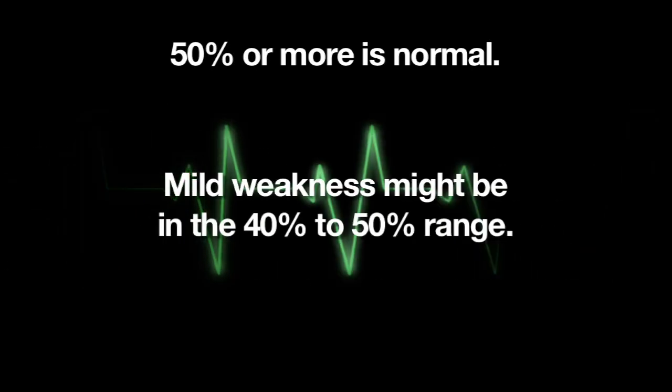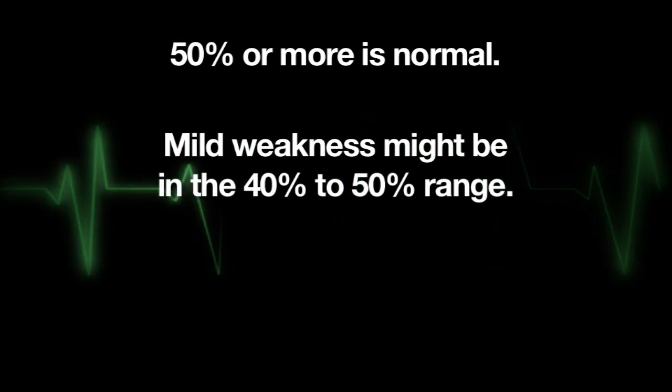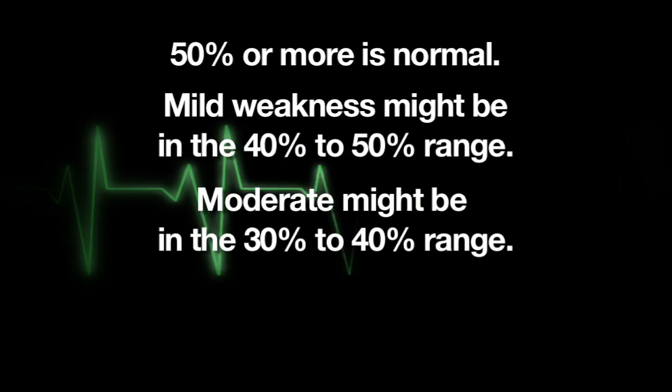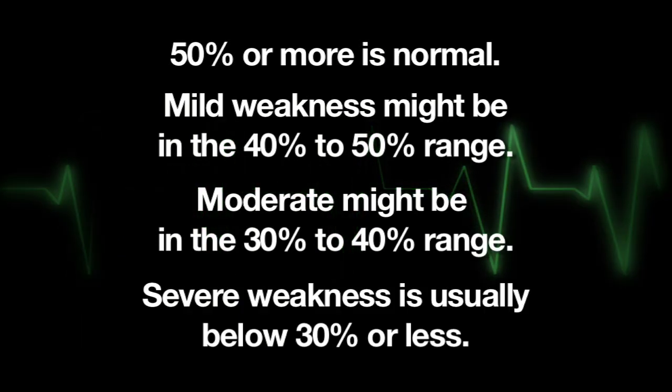Mild weakness might be in the 40 to 50 range, and moderate might be in the 30 to 40 range. And severe weakness is usually below 30% or less in terms of what percentage of fluid or blood is ejected out of the heart every time it beats.